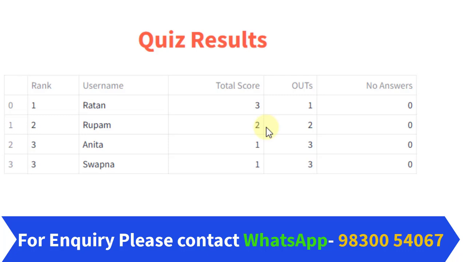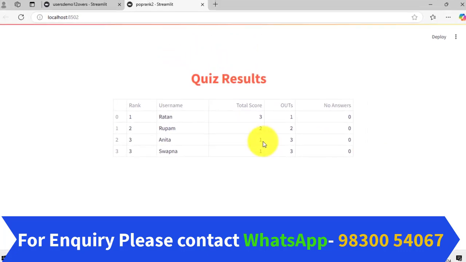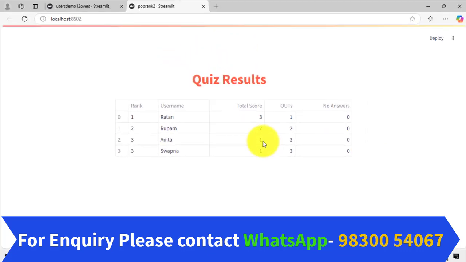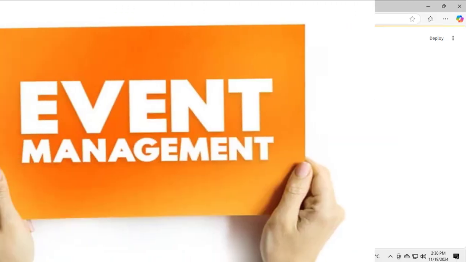Okay. So in this way you can customize anything and you can get the desired result. So I think this will be a wonderful product for any event management people.